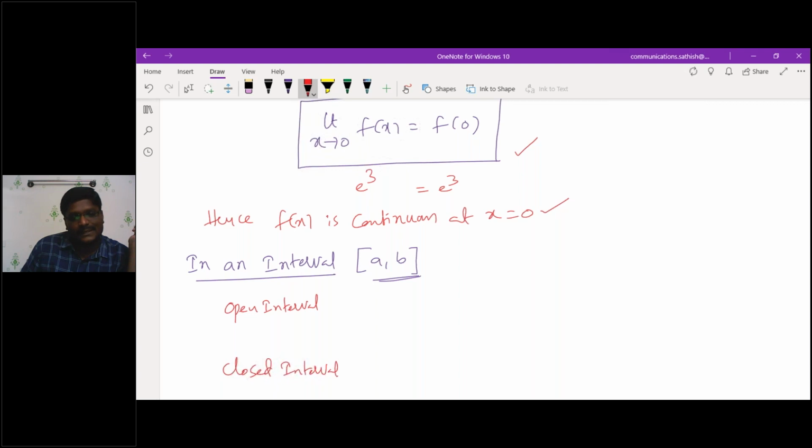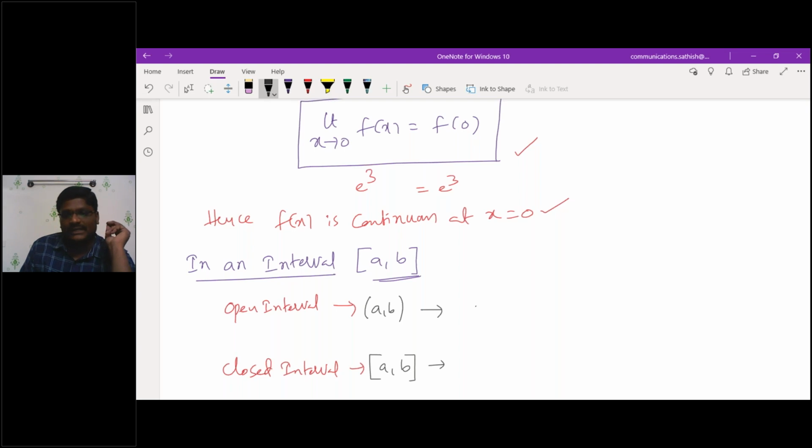Those who do not know, just try to understand. Open interval, we represent like this. Closed interval means this one. Don't get confused. This is a comma b, and closed interval is this a comma b. What is the difference between these two? Open interval means x lies between a and b. Closed interval means x equal to a and b also.